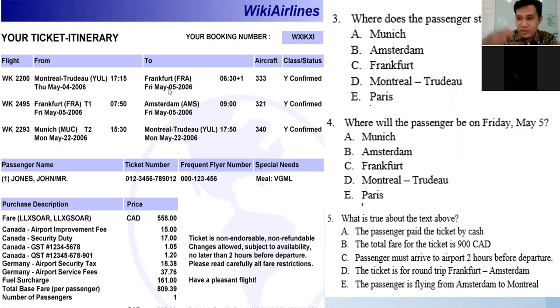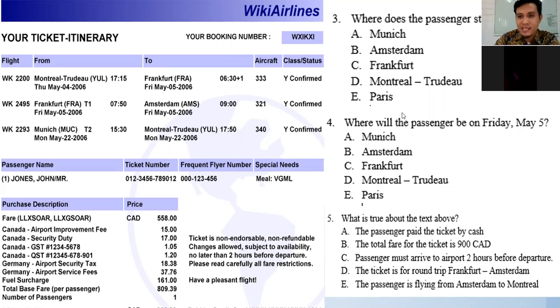So he has multiple flights, not only a single trip, but multiple. He has many connections here. Ya, banyak nyambung. It's a multiple flight.